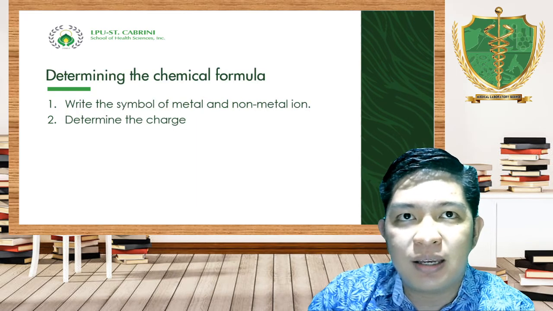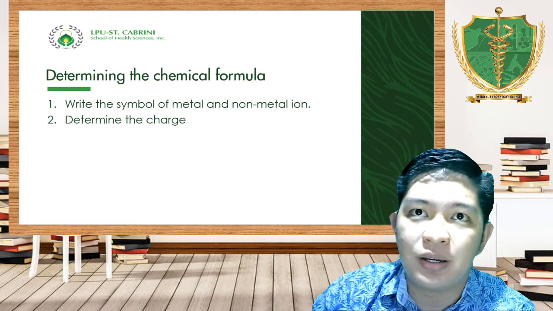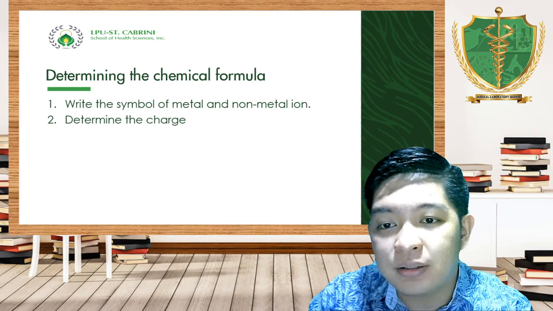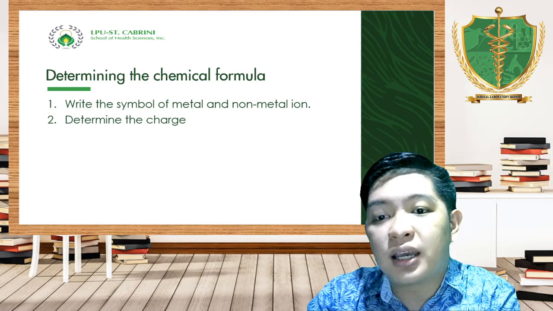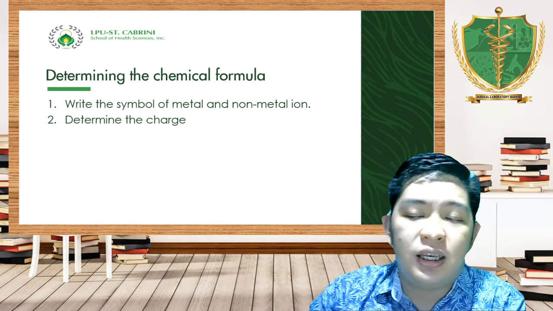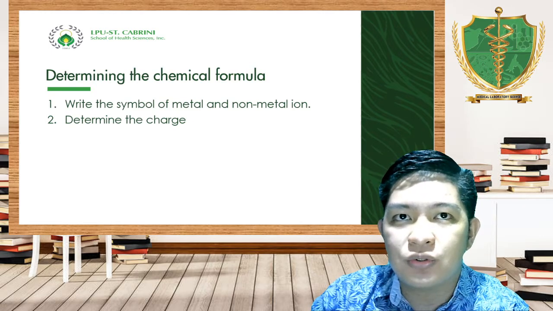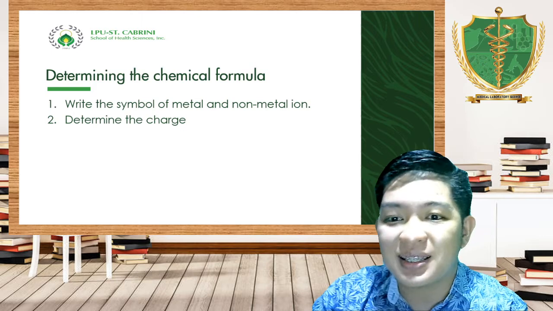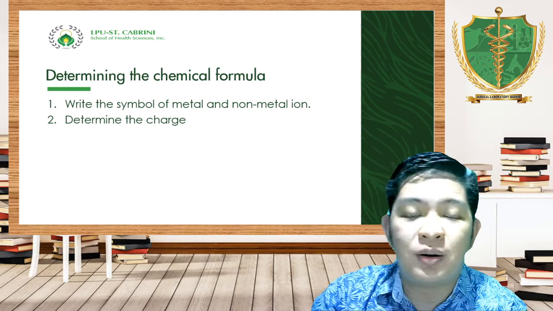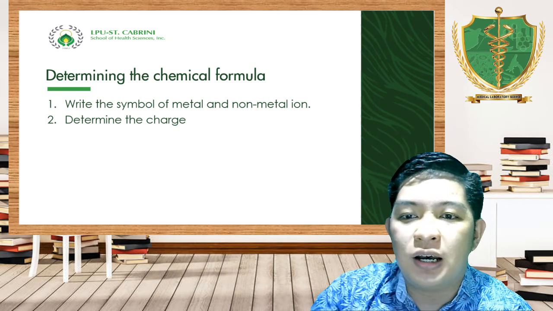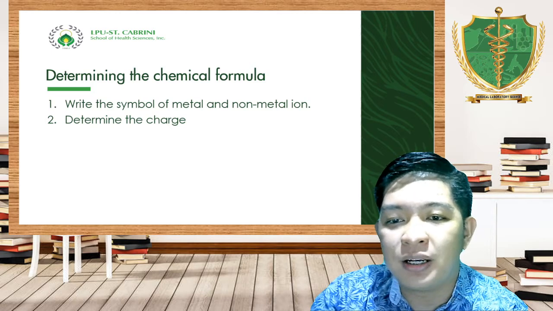Now, in writing the chemical formula or the chemical name, you have to indicate the metal ion and the non-metal ion, but this time, how are we going to take note of the chemical formula? When we say chemical formula, it pertains to the symbols that give us the number of atoms of an element present in a compound. If you still remember my question in our forum, what do you think is the most important factor in balancing equations?